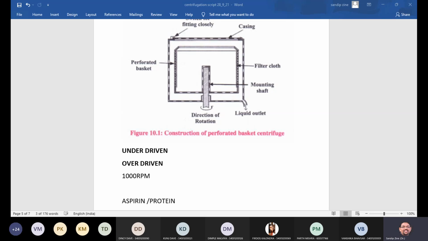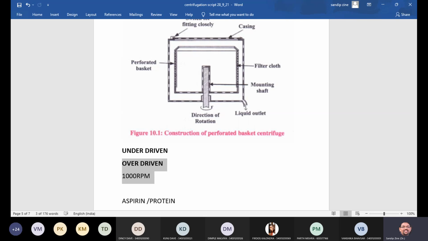So the basket contains the perforated wall, and during centrifugation the liquid phase leaves through the perforated wall and is collected at the outlet, while the solid phase is retained in this particular basket. And then turn off the power, the centrifuge is stopped by applying the brake, and the basket is kept to rest, and then the solid is removed, and the solid cake is cut by the blade or maybe the knife. Clear working pattern.